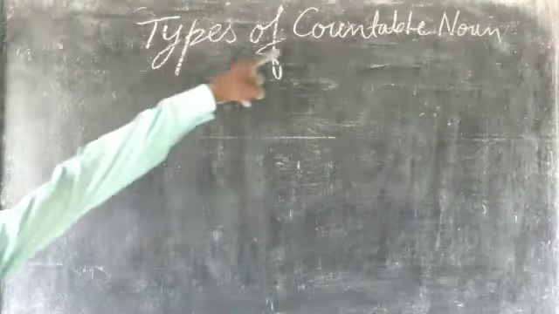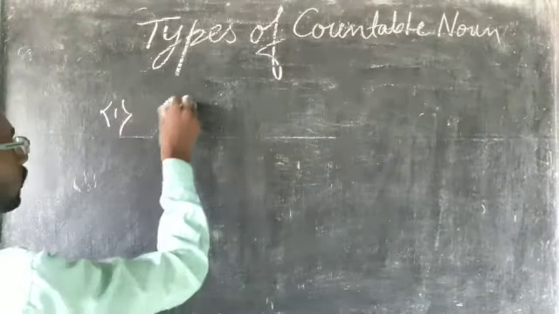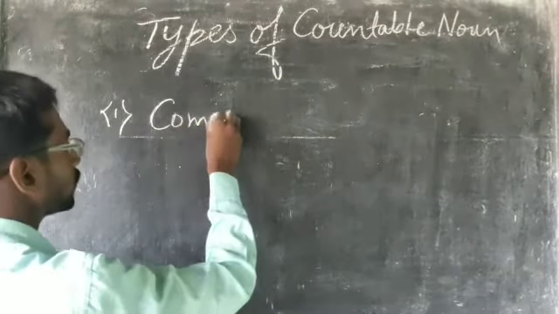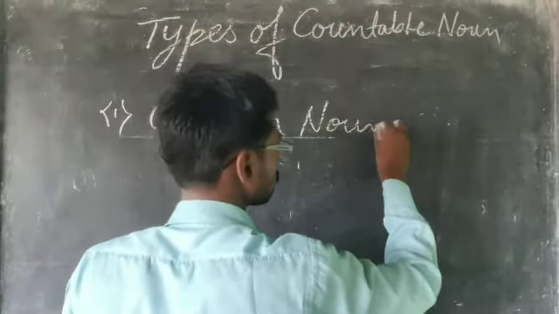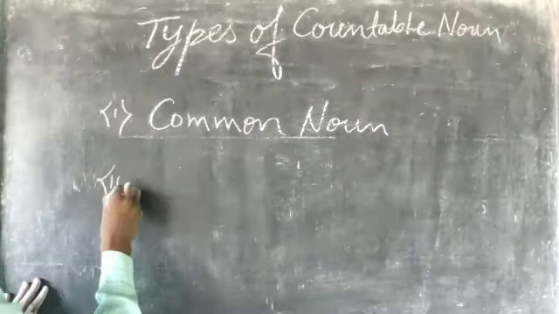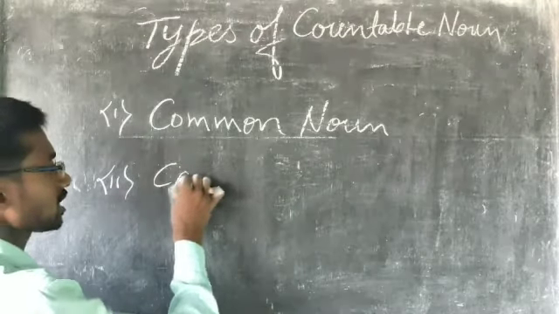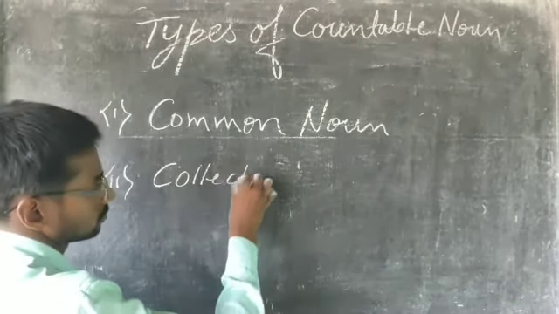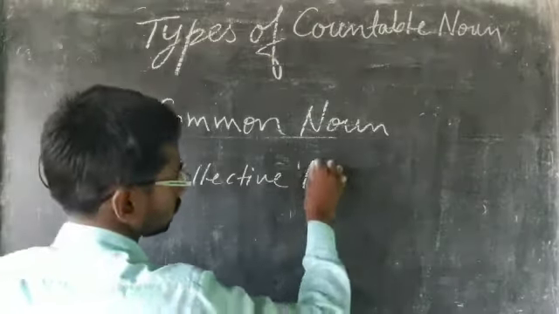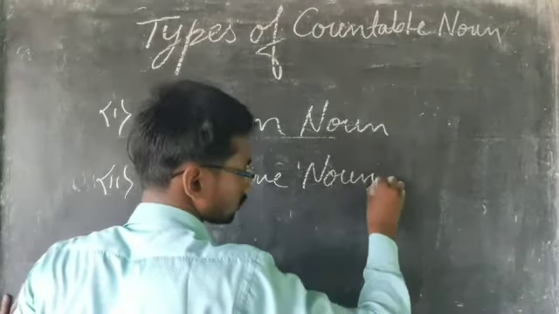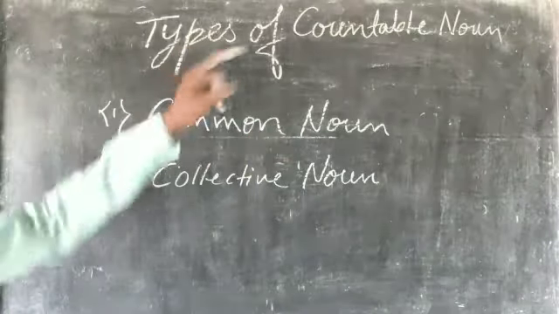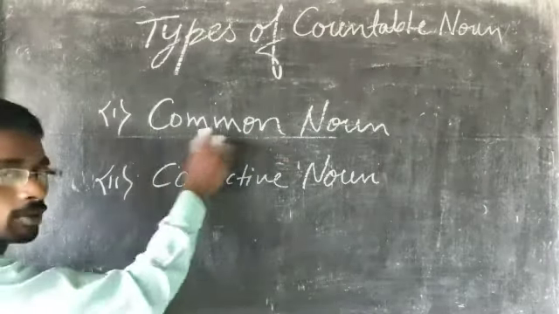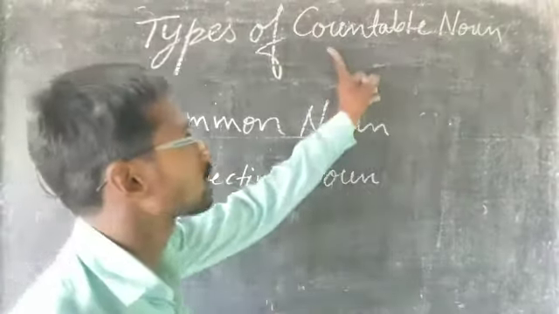Now look at the types of countable noun. First, common noun. And the second one is collective noun. These are what types of the countable noun? Common noun and collective noun are types of what? Countable noun.